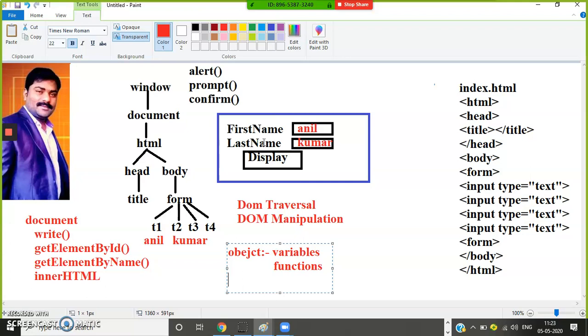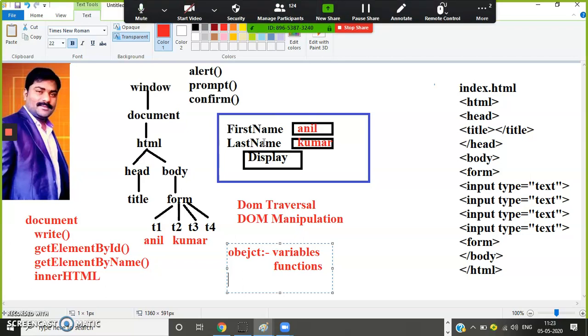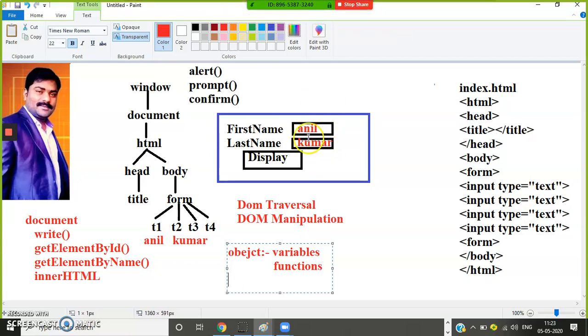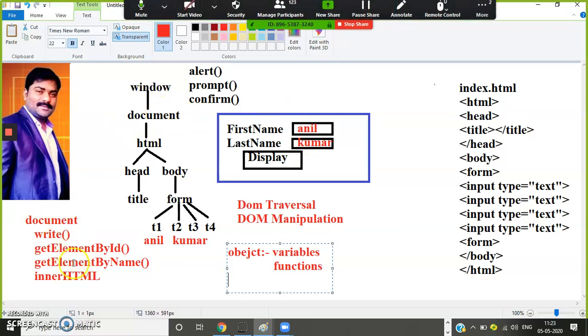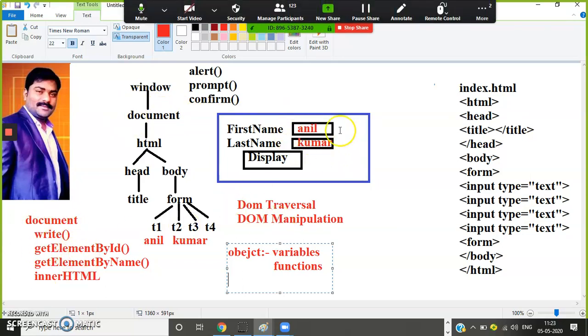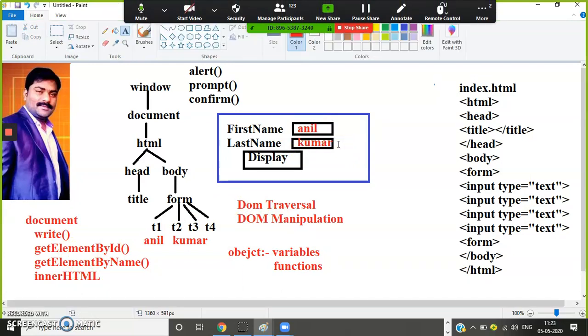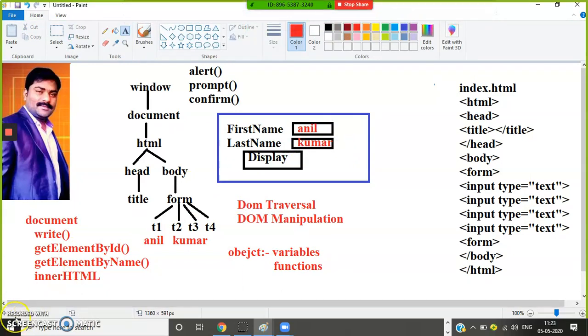If you want to apply dynamic styles, or apply DOM traversal, catching the values at runtime, say I want to catch this Anil and Kumar. Now I can identify this element by using the object name, document dot some method or function name, so that you can identify the elements. So DOM is very powerful in JavaScript.